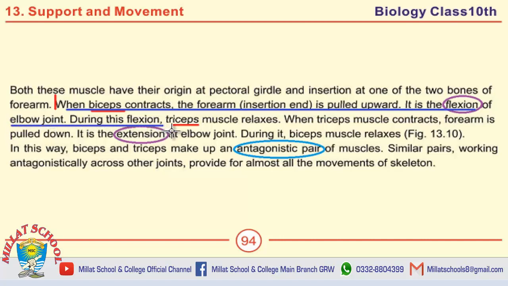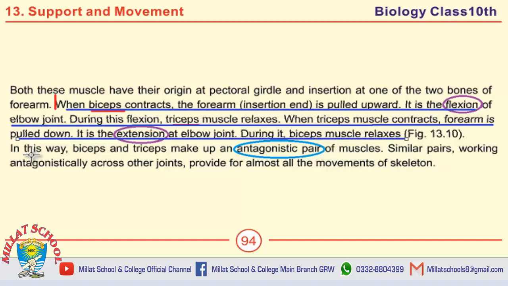During this flexion, the triceps muscle relaxes. When the triceps muscle contracts, the forearm is pulled down. It is the extension at the elbow joint. During it, the biceps muscle relaxes. In this way, biceps and triceps make an antagonistic pair of muscles. This is the answer of the question.